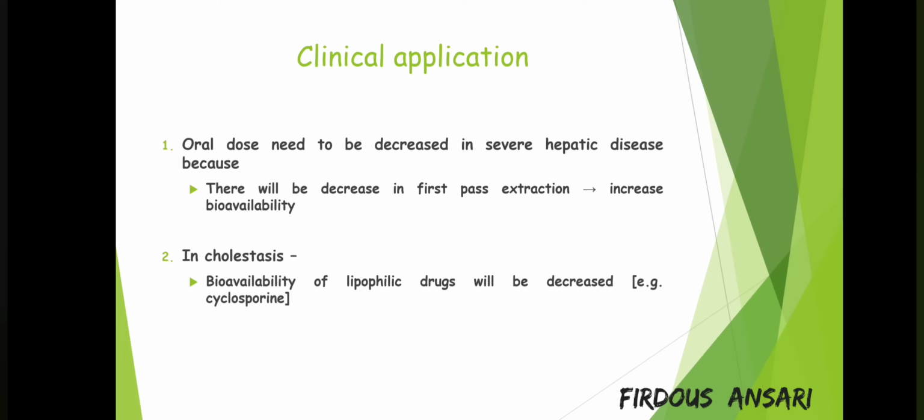But if the drug is hydrophilic in nature, then a hydrophilic drug will undergo negligible metabolism, and very freely in unchanged form it will be excreted out from our body. So the main role of the liver is to convert lipophilic drugs into hydrophilic drugs. This is the main work of the liver. And in liver disease we know that the liver is not functioning well, so the liver will be failing to convert lipophilic drugs into hydrophilic, as a result of which the bioavailability of lipophilic drugs is greatly increased.